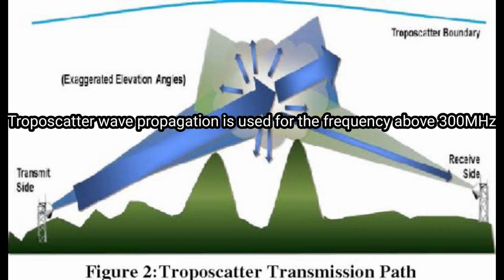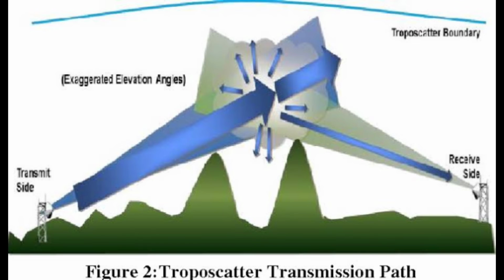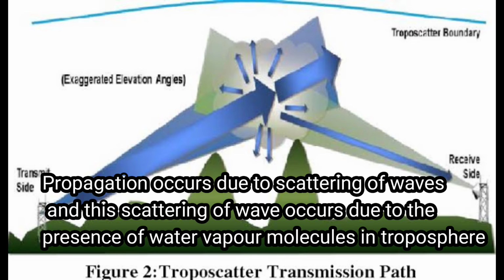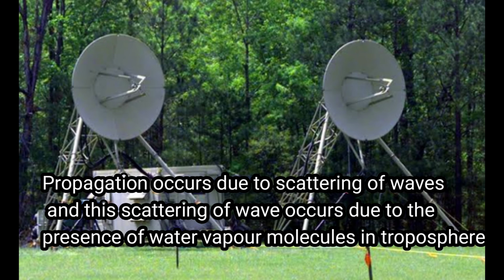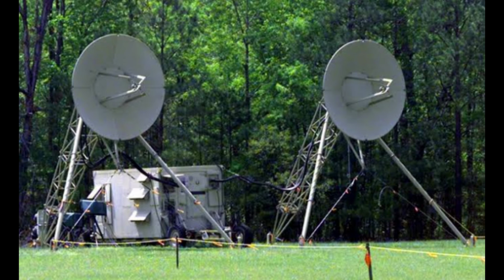Tropospheric scatter propagation is used for frequencies above 300 MHz. Scattering of EM waves in troposphere occurs due to the presence of common volume, where common volume is due to the presence of water vapors in free space, which makes it a scattering center. The molecules having different atmospheric turbulence will form a common volume in troposphere. When the EM wave is transmitted towards the common volume, then it will be forward scattered if the signal frequency is greater than the common volume frequency.